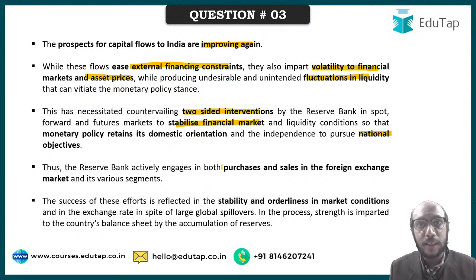And how is that done? By purchasing and selling foreign exchange. So when the inflow is happening, we have to purchase foreign exchange. When the outflow is happening, we have to sell the foreign exchange. And RBI has done that well, as a result of which the governor is able to confidently say that the overall market is stable and the overall market is behaving in an orderly manner.